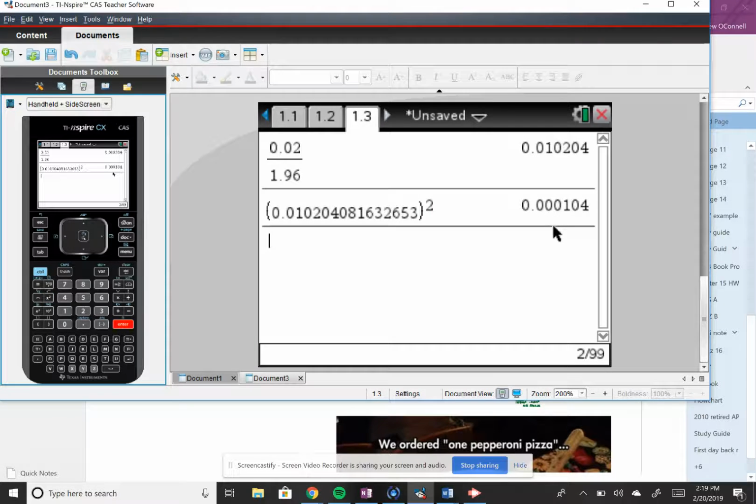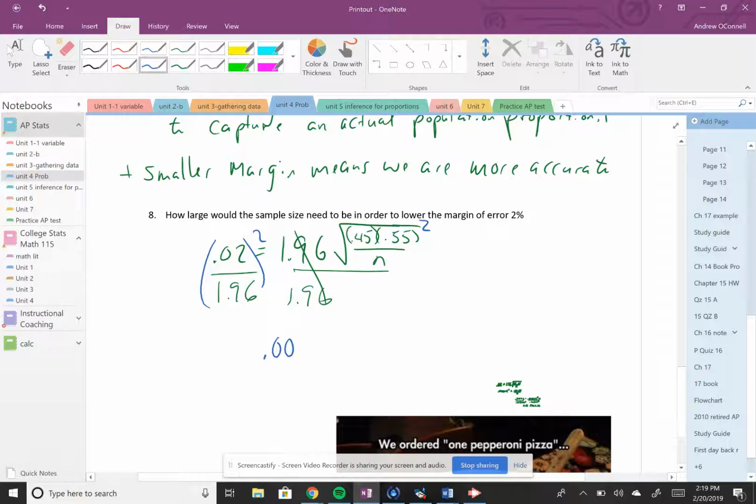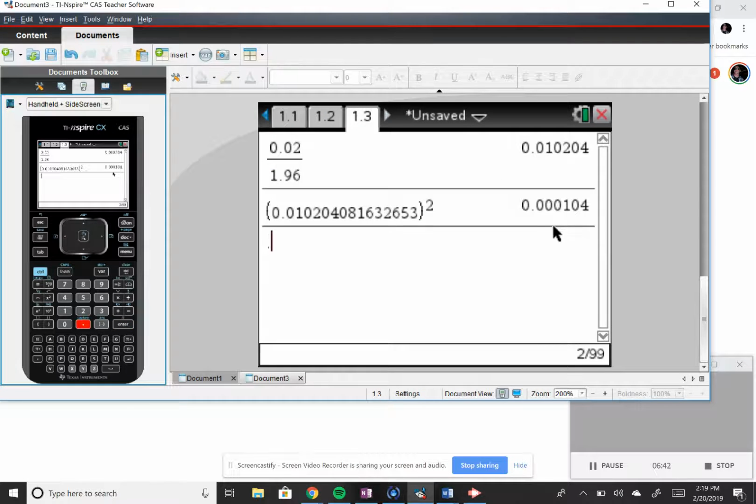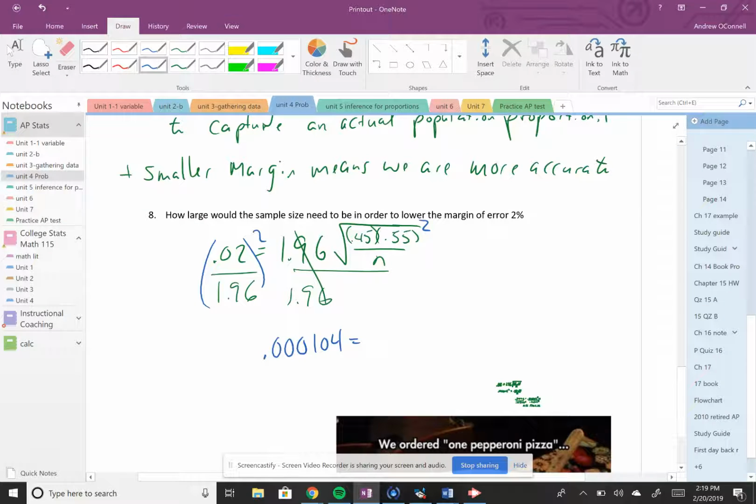So 0.0104. Equal to, let's see what 45 times 55 is. 2475 over n. That means I'm going to cross multiply, so 0.0104 n equals 0.2475.